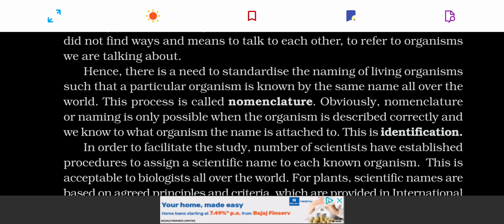Then there is a very important point about the nomenclature. One fundamental component of the taxonomy is nomenclature. It means assigning scientific names to the living organisms. You know that every living organism has a name in its native or vernacular language, and this creates a sort of confusion. For example, there is sparrow, it is known as sparrow in English. Similarly, it is known as chidiya in Urdu. Similarly, it would have a name in every language of the world, and this creates a confusion. To standardize the names of the living organisms,